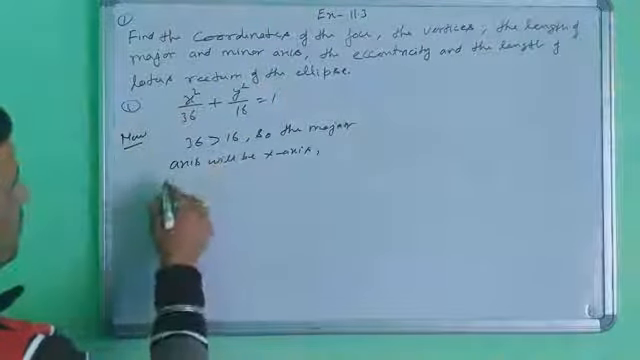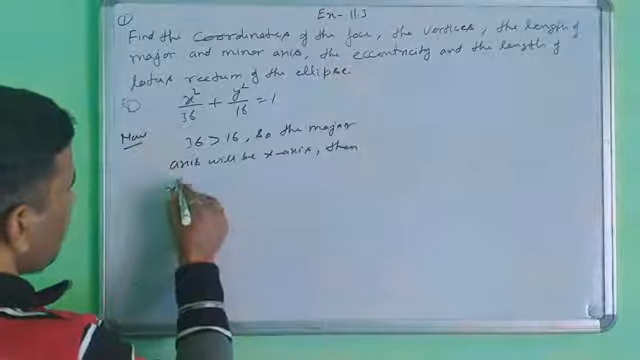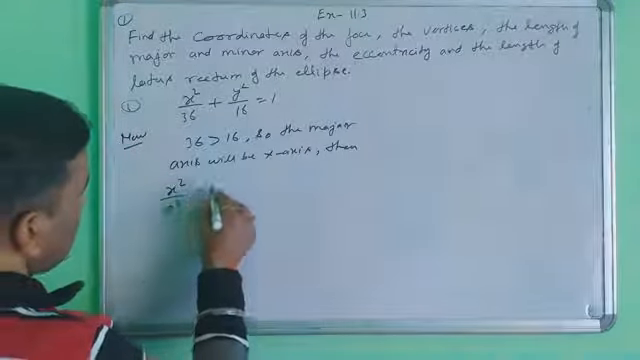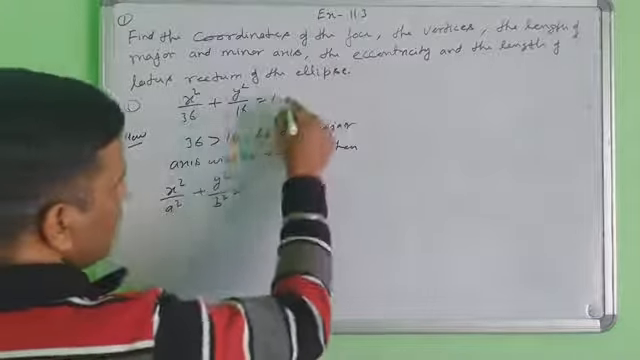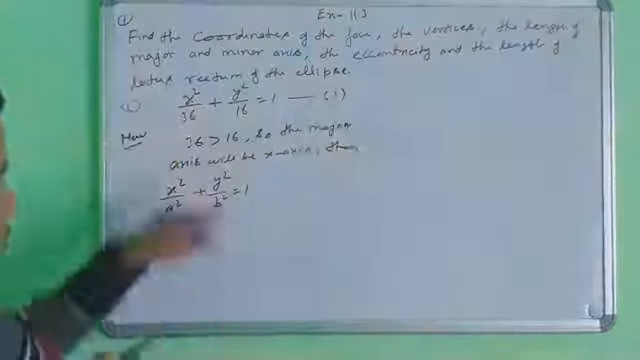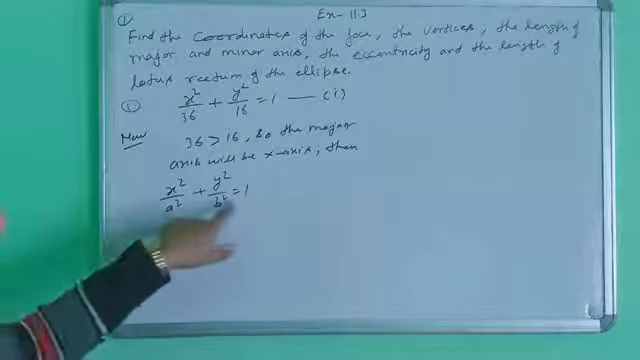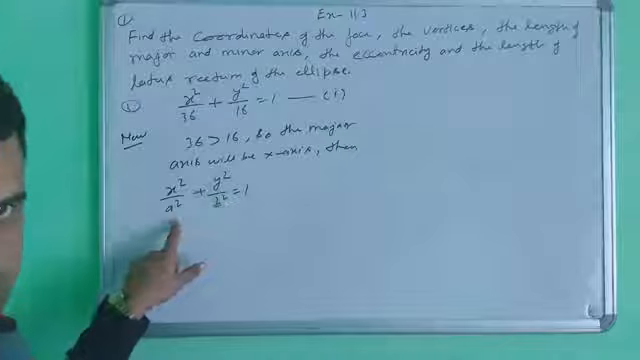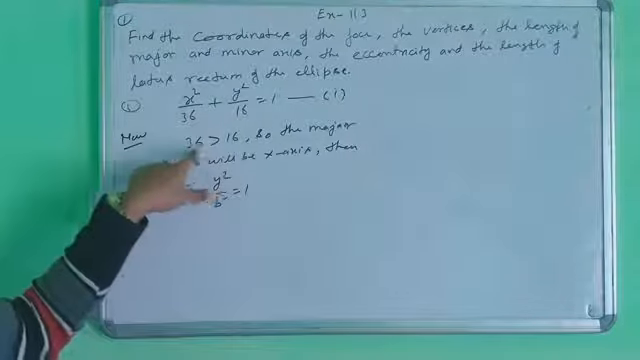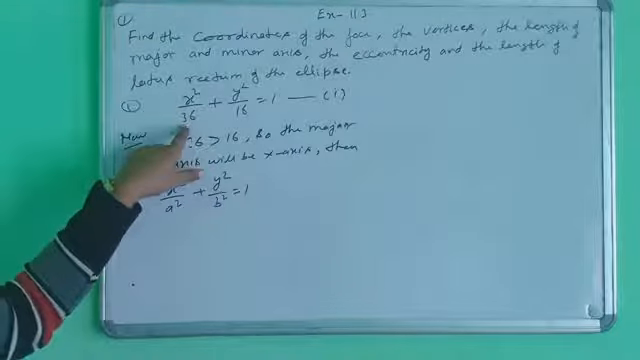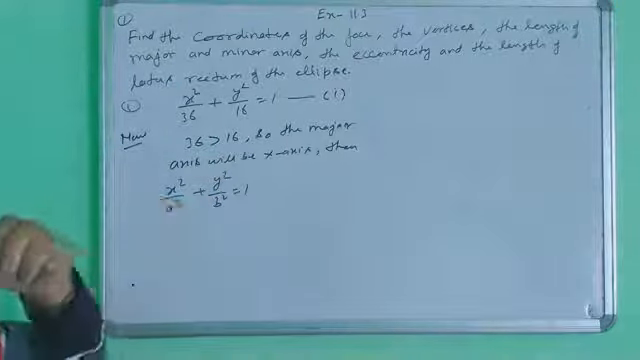Now we will equate it with the standard form: x square upon a square plus y square upon b square equals 1. This is the equation of the ellipse when the major axis is the x-axis, because the 36, the intercept of the x-axis, is greater than the y-axis. Then you can say that your major axis will be the x-axis.